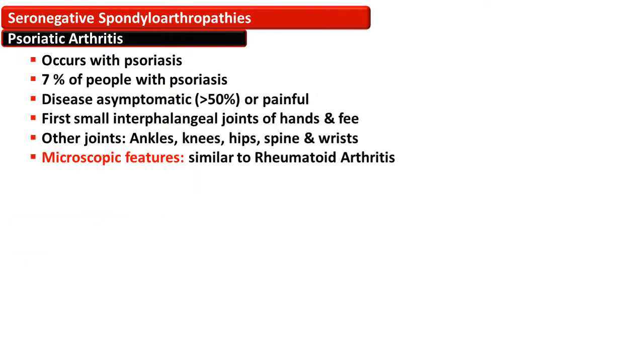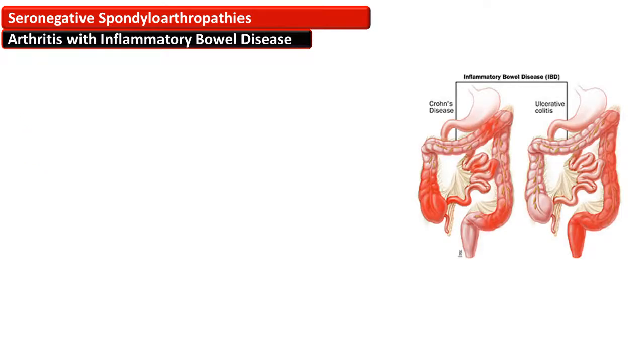Psoriatic arthropathy or psoriatic arthritis is present in about 7% of people with psoriasis. The disease is mostly asymptomatic but can be painful, and initially the interphalangeal joints of the hands and feet are affected, and later on more joints are added: ankle, knee, hips, spine, and wrist. Microscopic features are almost the same as those of rheumatoid arthritis.